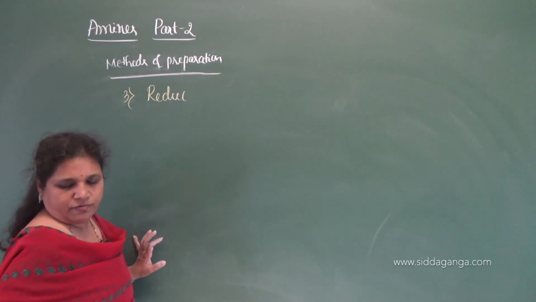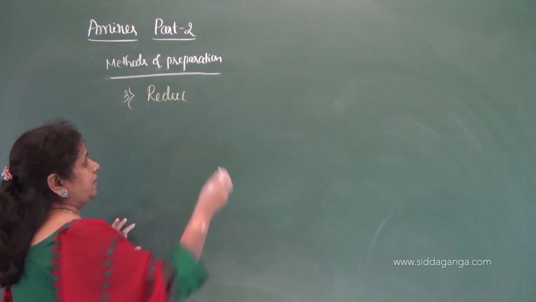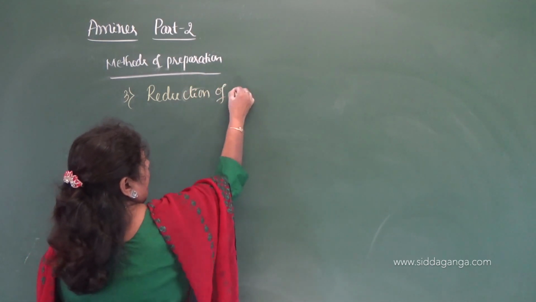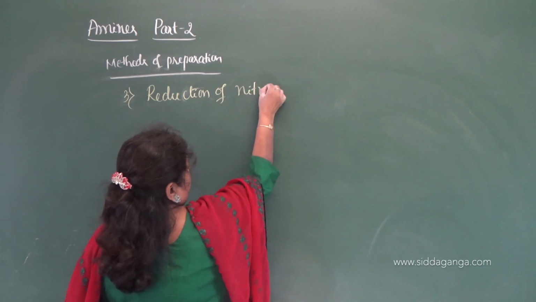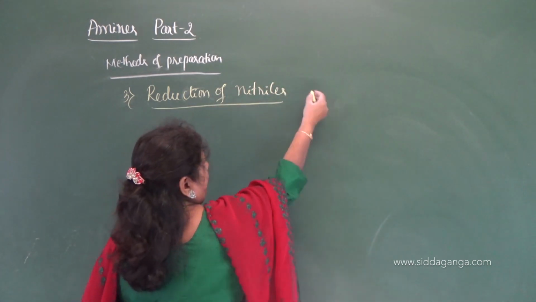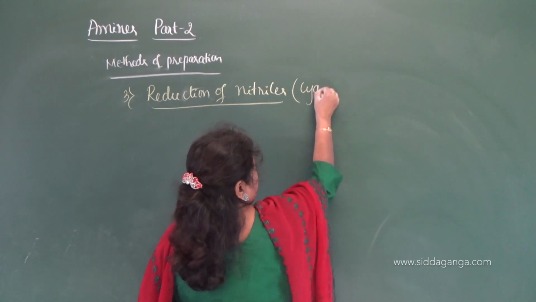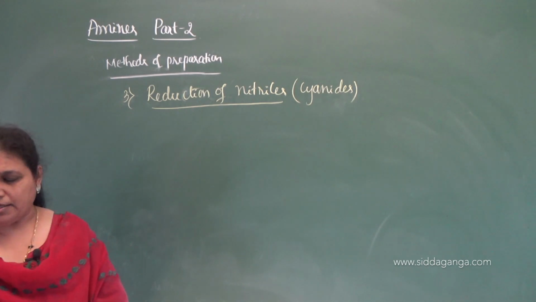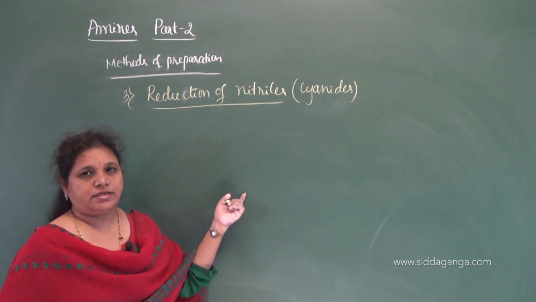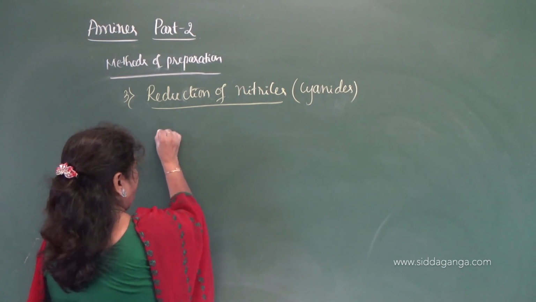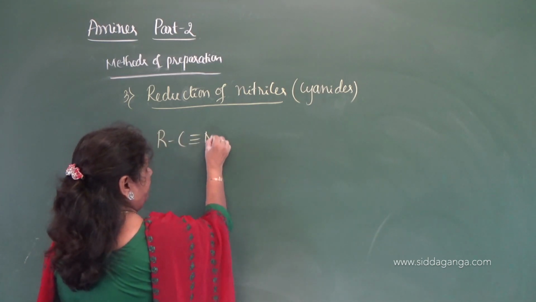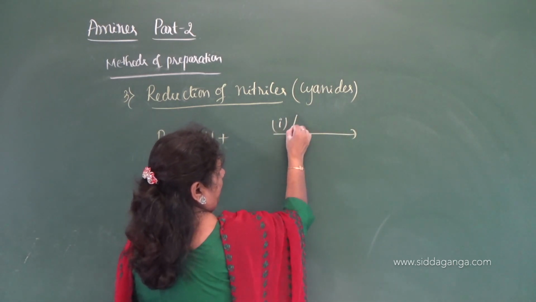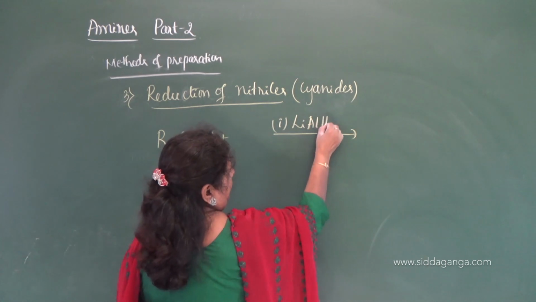By the reduction of nitriles, or you can call them cyanides. Then what is the general formula? R-C triple bond N. When it undergoes reduction in the presence of lithium aluminium hydride.